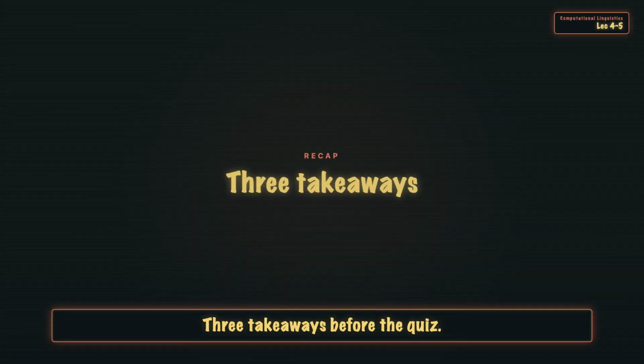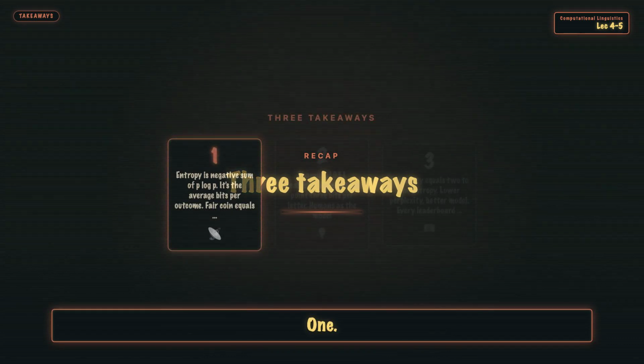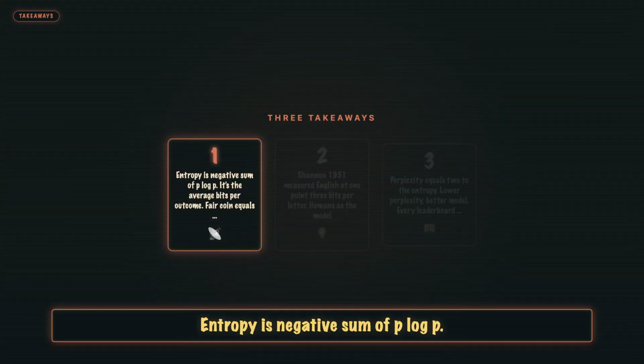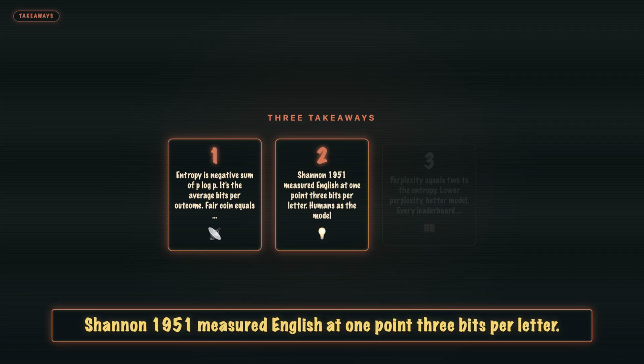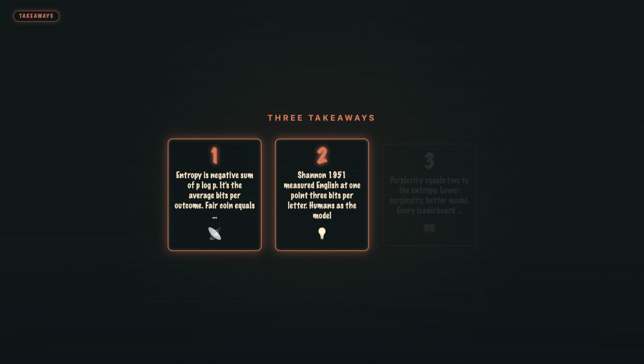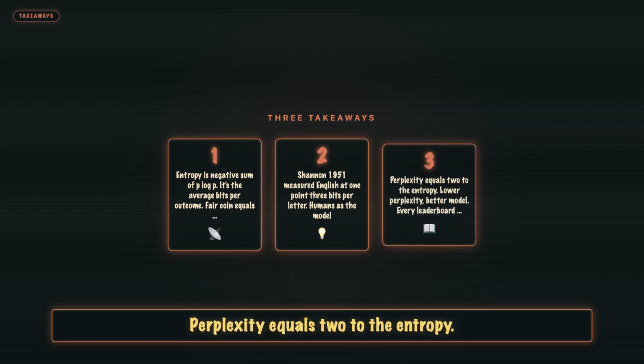3 takeaways before the quiz. 1. Entropy is negative sum of p log p. It's the average bits per outcome. Fair coin equals 1 bit. 2. Shannon 1951 measured English at 1.3 bits per letter. Humans as the model. 3. Perplexity equals 2 to the entropy. Lower perplexity, better model. Every leaderboard chases the Shannon floor.